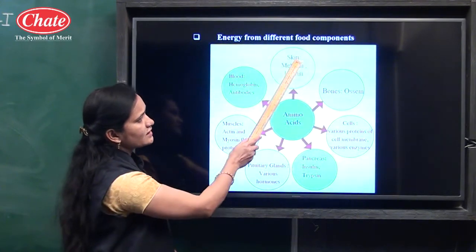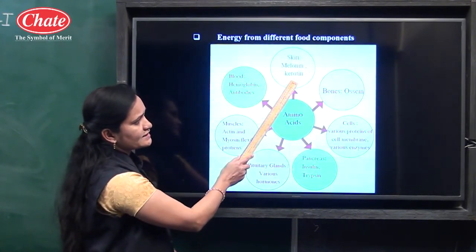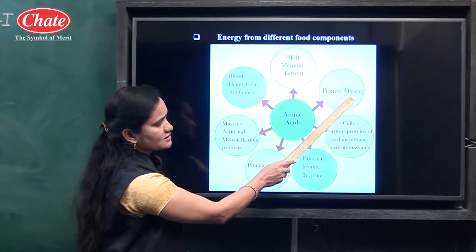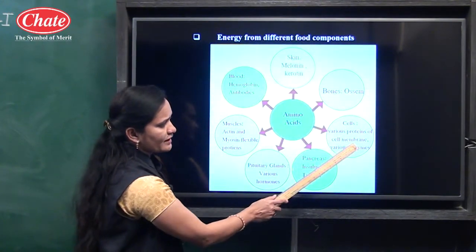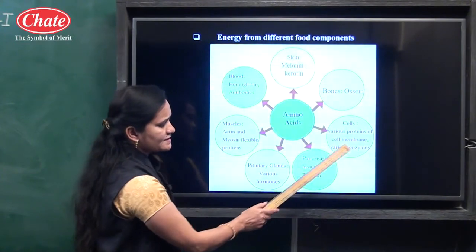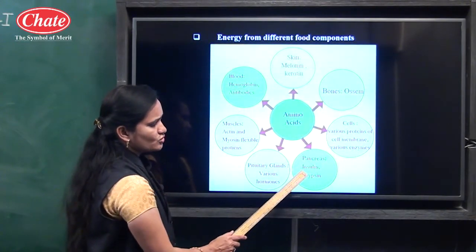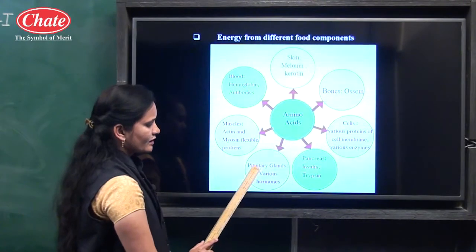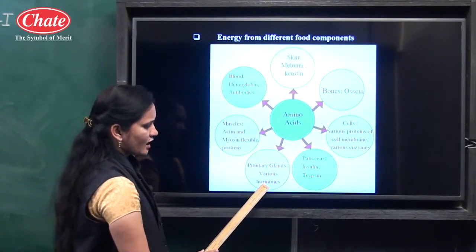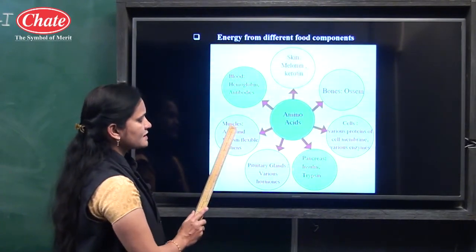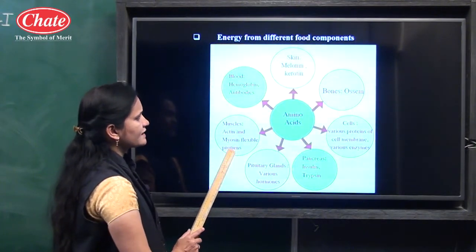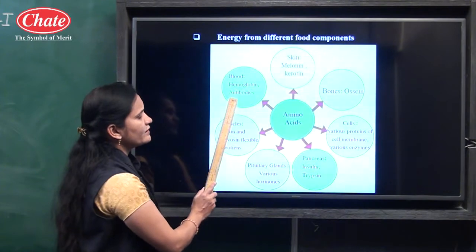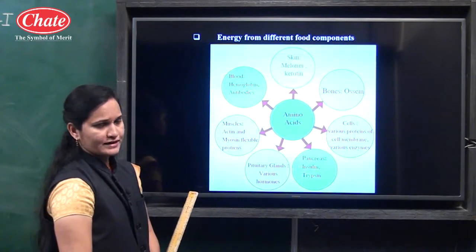In skin, melanin and keratin are present. In bone, ossein is present. In cells, various proteins of the cell membrane and various enzymes are present. In the pancreas, insulin and trypsin are present. In pituitary glands, various hormones are present. In muscles, actin and myosin flexible proteins are present, and in blood, hemoglobin and antibodies are present.